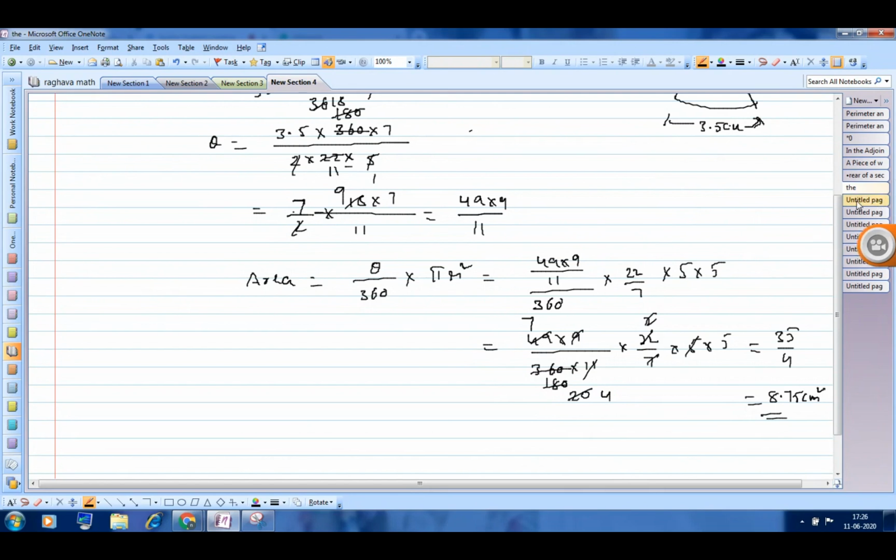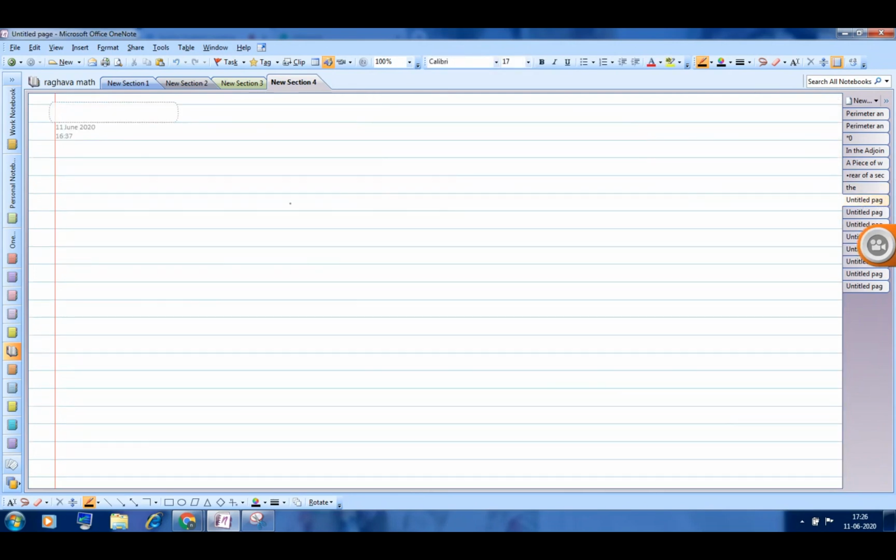The last question for today. An umbrella has 8 ribs which are equally spaced.